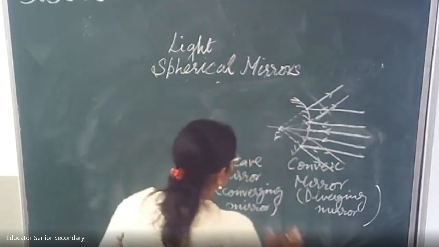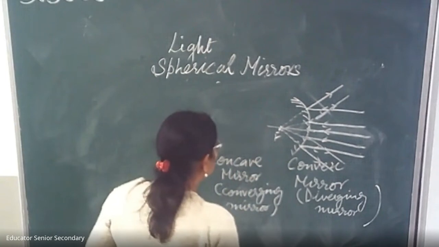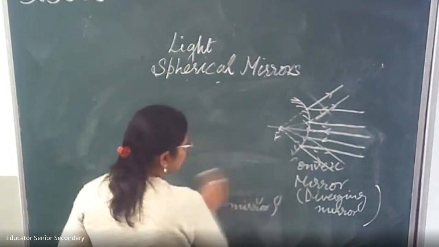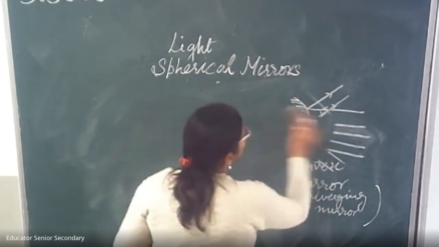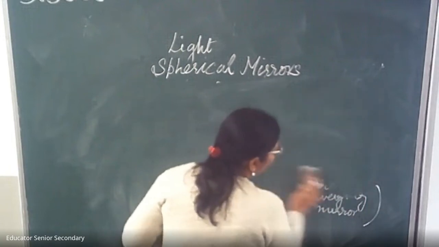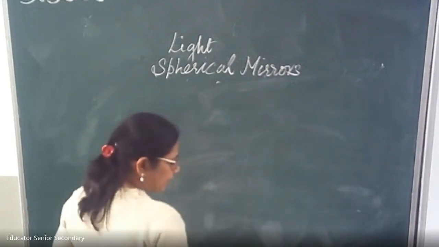So I told you about the converging mirror and the diverging mirror. Now we are going to discuss the images formed by converging and diverging mirrors.